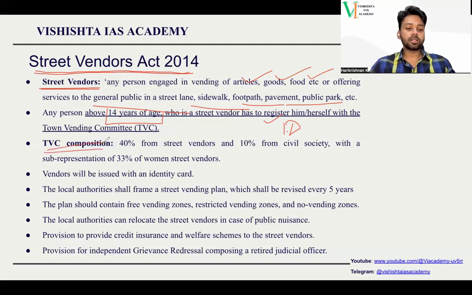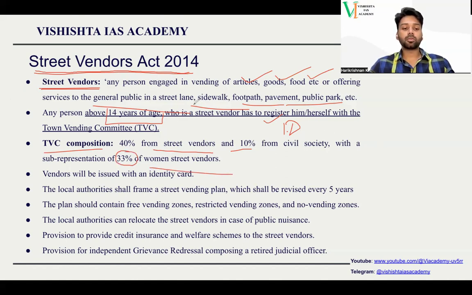Apart from that, there will be a town vending committee. The town vending committee will be composed of 40 percent members who are street vendors themselves. 10 percent members will be from civil society, and the remaining will be from local authorities. And out of the complete 100 percent, 33 percent will be women street vendors.